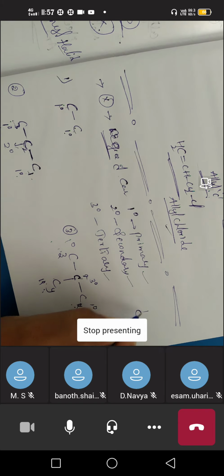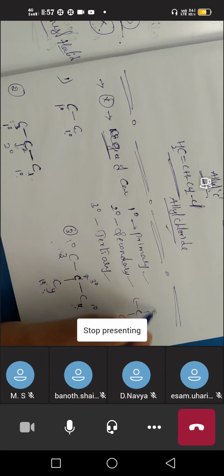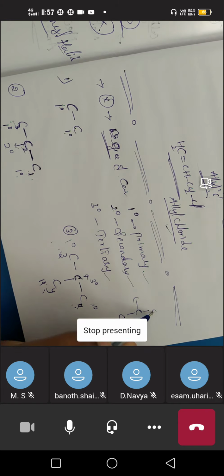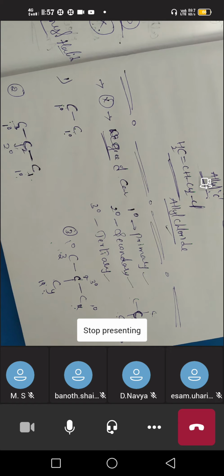Another type of carbon also we have. See here, all four outer carbons are primary only. Up to now you have to understand the concept of primary, secondary, and tertiary. These four are primary carbons, but the middle carbon is in direct connection with four carbons. That's why it is quaternary. So these are the degrees of carbon.